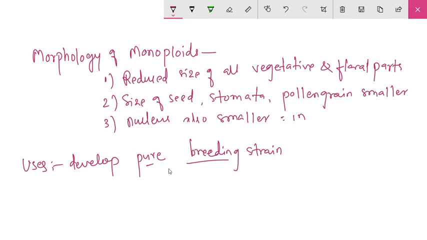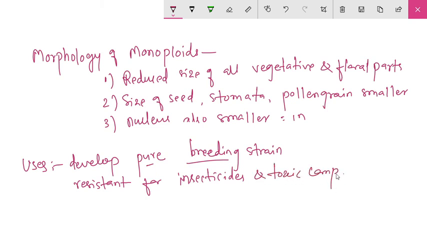They are also resistant to insecticides and toxic compounds.